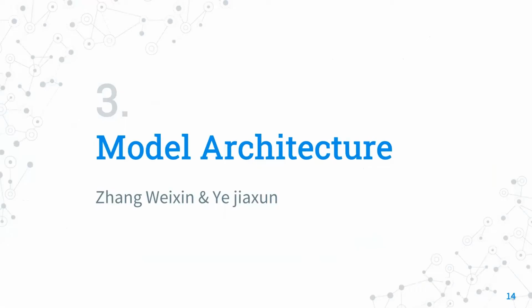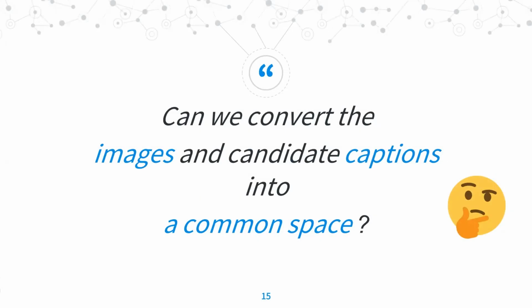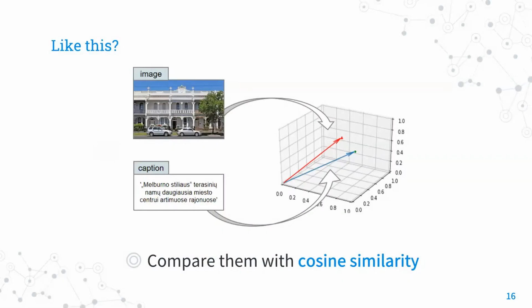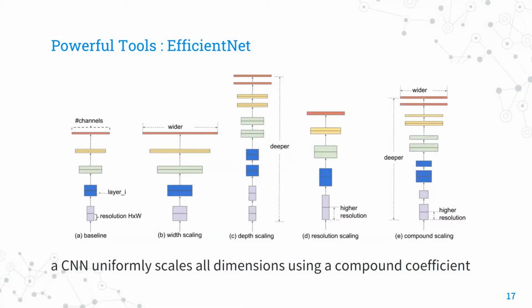Next, we will dive into the detailed model. In these sections, I'm going to introduce the baseline of our model and its improved version with attention mechanism. Speaking of image caption matching, the first idea that came into our mind is: can we convert the images and candidate captions into a common space like this so that we can compare them easily with cosine similarity? To achieve this, we need some feature extractors and encoders. So before we go to the baseline, first we will introduce 2 powerful tools in this project.